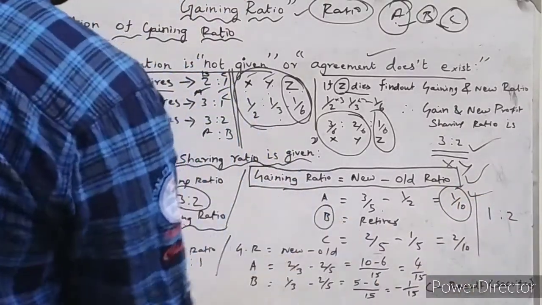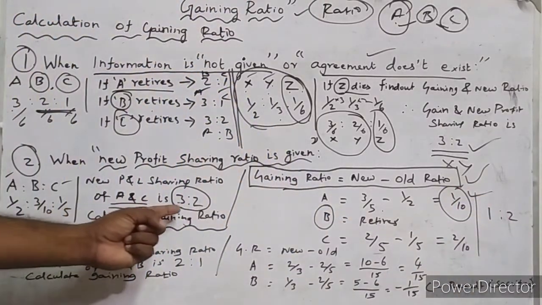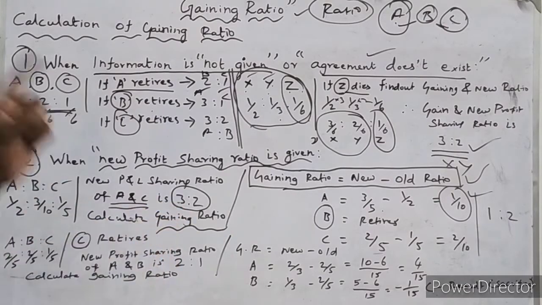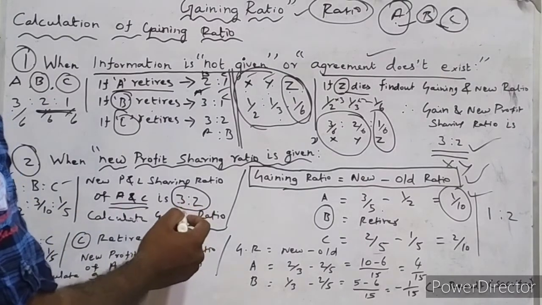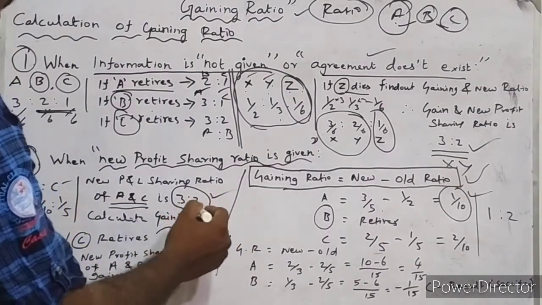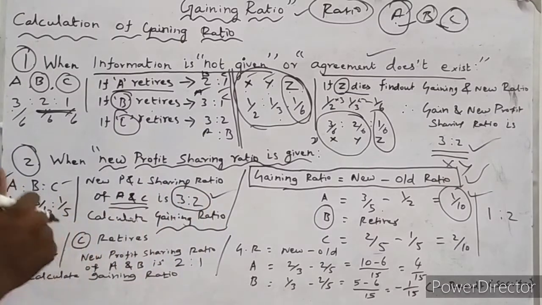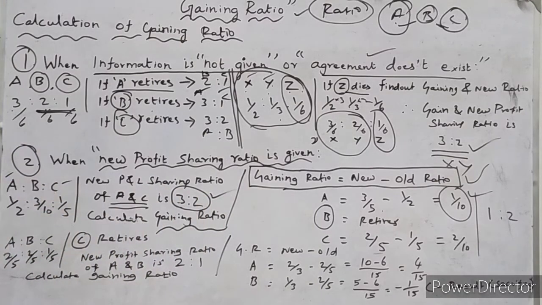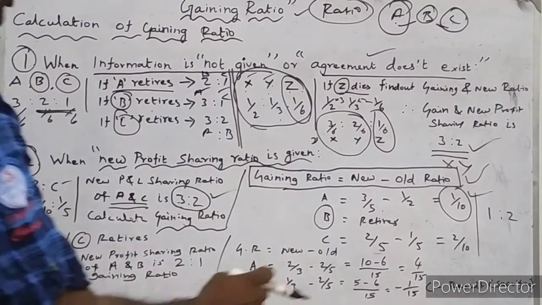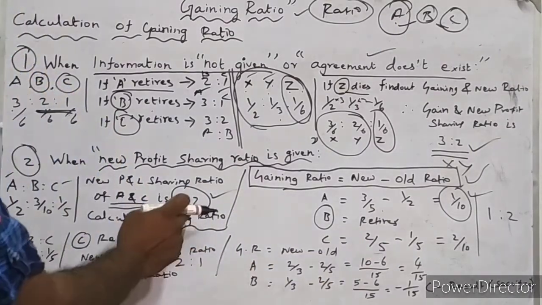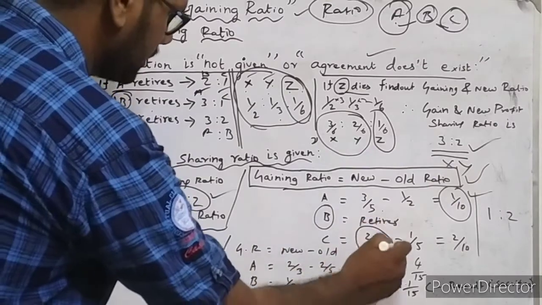Then for B, B is the retiring partner here, isn't it? They failed to give the new ratio for B. In that situation, we have to consider B is the retiring partner and remaining partners are A and C. So A and C are sharing future profit in the ratio of 3:2. So 2 by 5 is whose profit and loss sharing ratio? C's profit and loss sharing ratio. So C's new profit and loss sharing ratio is 2 by 5.